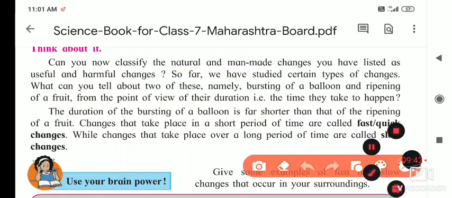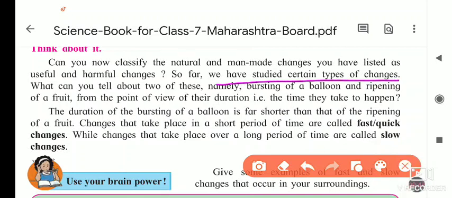So far we have studied certain types of changes. What can you tell about two of these, namely the bursting of a balloon and the ripening of fruit? Bursting of a balloon takes place fast: when you put a pin on that inflated balloon, it bursts immediately.